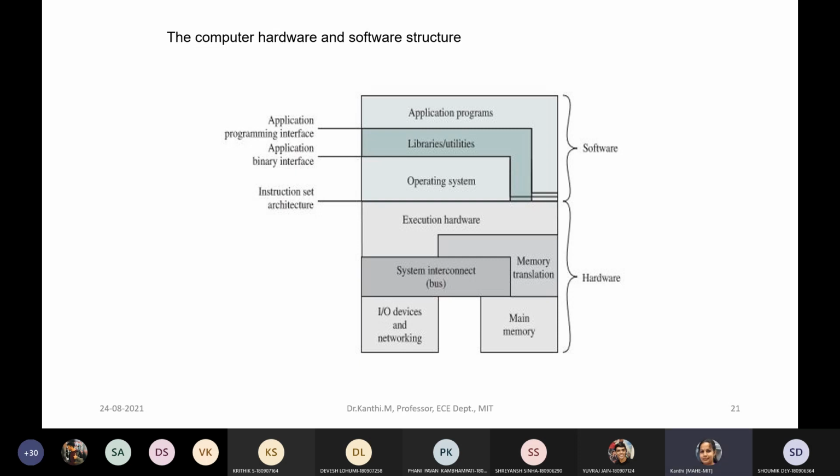You have application program, this is your software, and this is your hardware. Anyone knows that there is a software and the hardware. In your software, you have application programs, utilities, and the operating system. Everything is part of your software, which is there in your memory.